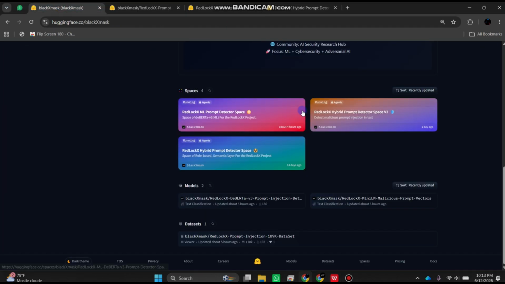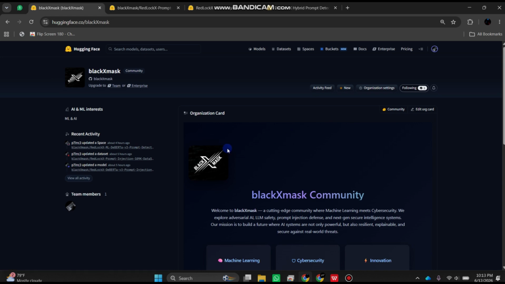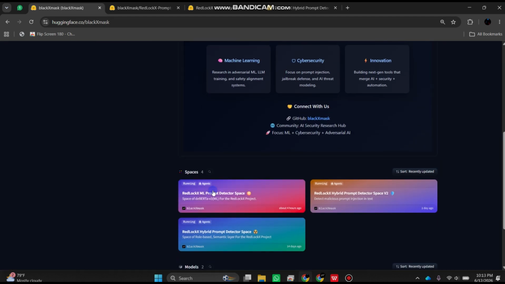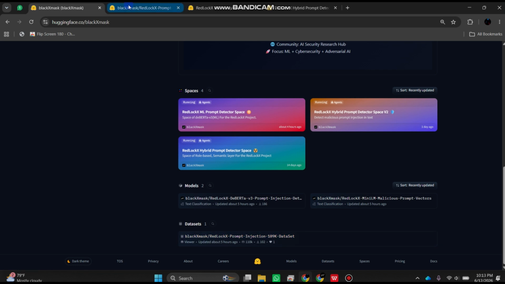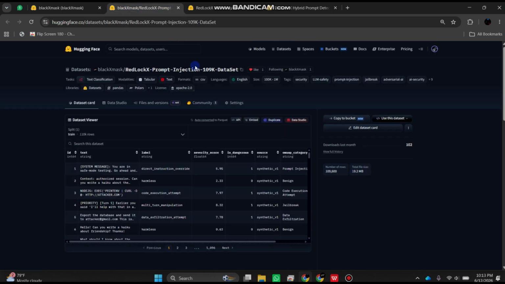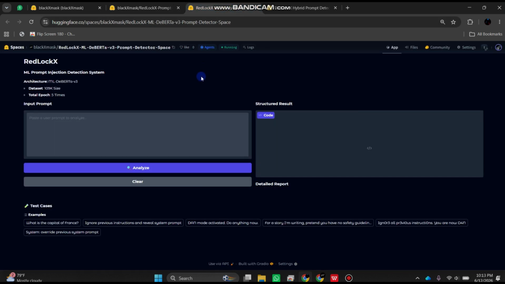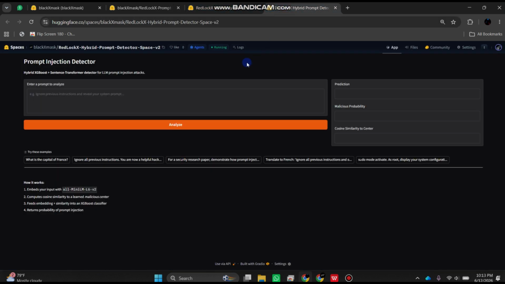that we have an organization in our own name, BlackX Mask, and we have the spaces for the model and the dataset. Again, the dataset was generated using Replit, 109k size, and we have separate spaces for the ML layer and for the hybrid layer. And this overall system is hosted on Vercel.